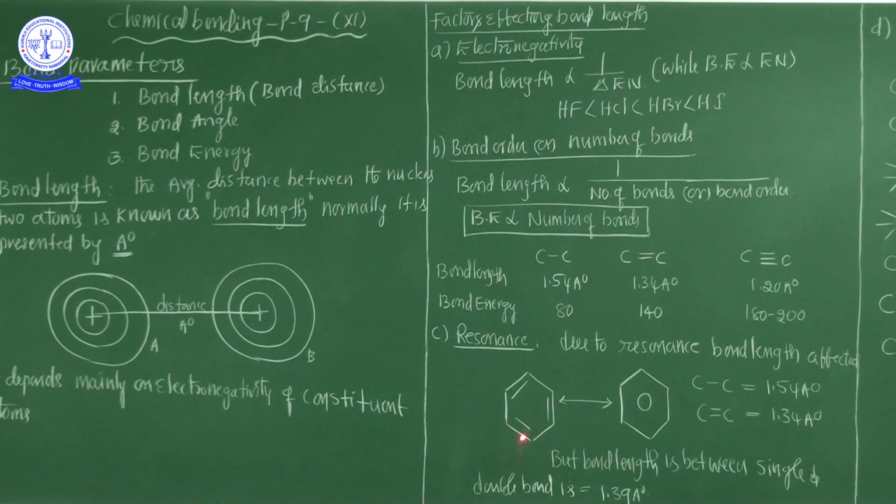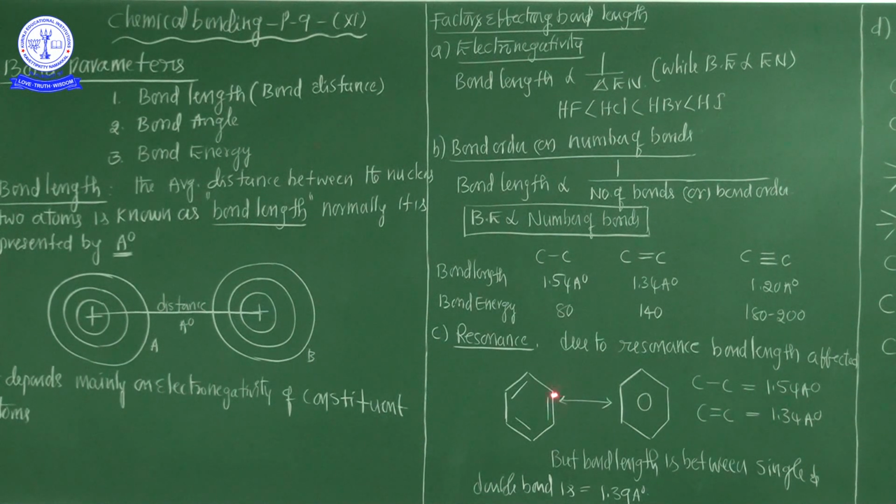So with delocalization of the pi electron, in the benzene ring carbon to carbon single bonds are there and carbon to carbon double bonds are also there. For a carbon to carbon single bond, one kind of bond length is there. For example, here first carbon to second carbon, the bond length is approximately 1.54 angstrom.